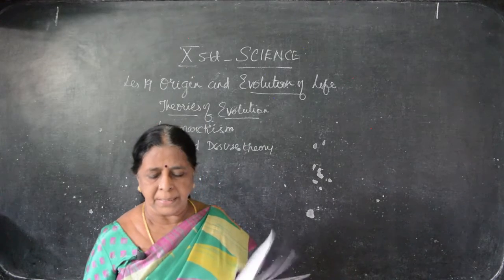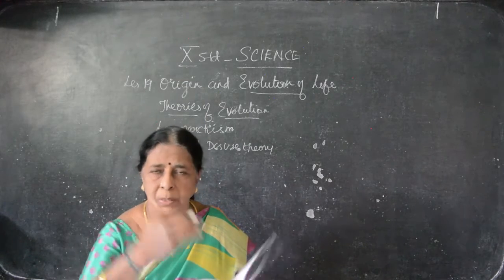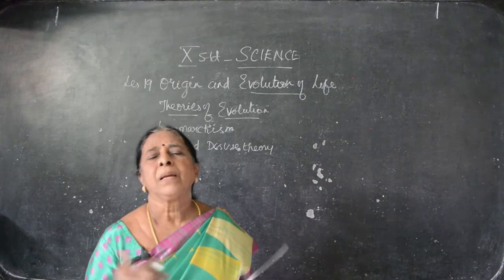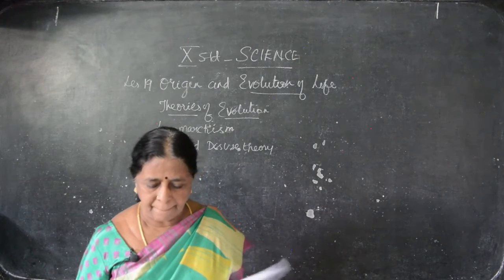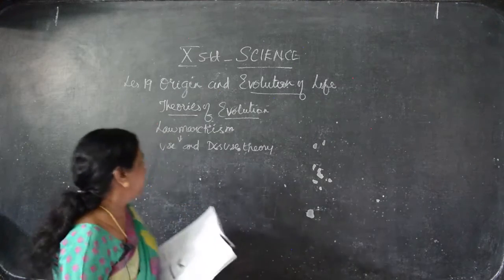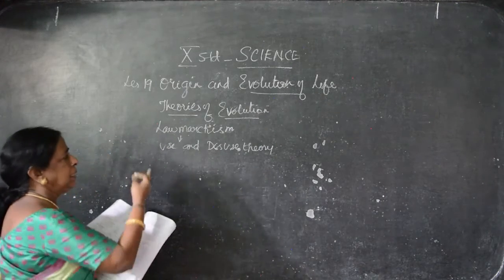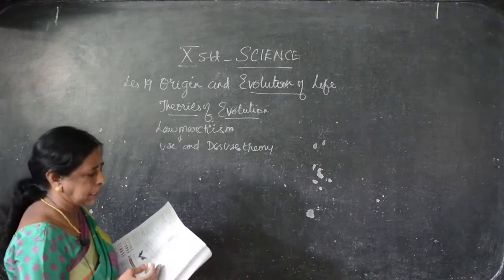Theory of inheritance of characters, that is, from all these experiments we came to the conclusion that we got all our characters from the forefathers. Then next, Darwinism. Lamarckism I said already. His theory is known as use and disuse theory.